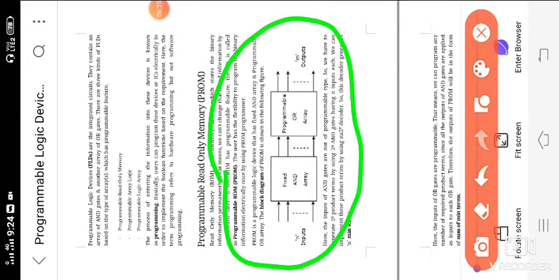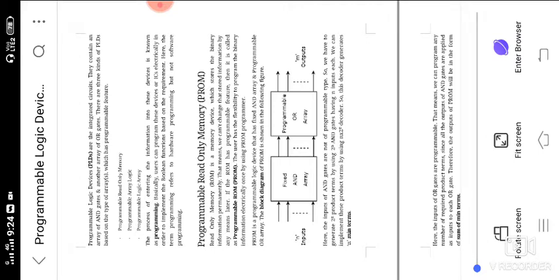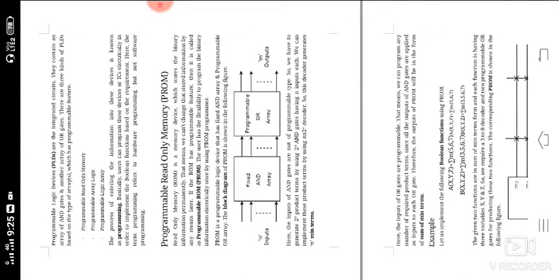So in this PROM, there is a fixed AND array and a programmable OR array. The fixed AND array is constructed as a decoder. I already discussed this, and each AND array can be constructed as a decoder in PROM. I will discuss it in the problem. Once again I will tell you, please listen. It is a fixed AND array, that means it is constructed by a decoder, and a programmable OR gate.